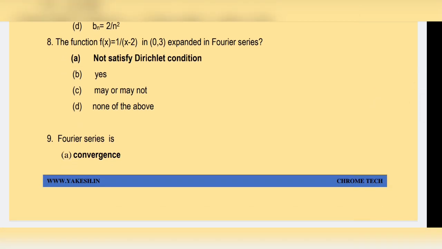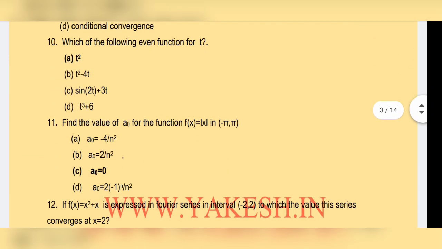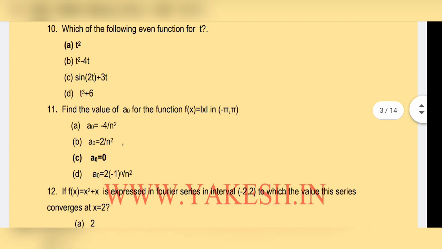The function f of x equal to 1 by x minus 2 in 0 comma 3 expanded in Fourier series does not satisfy Dirichlet condition. Option A is the correct answer. Fourier series is convergence. Option A is the correct answer. Which of the following is an even function for t? Option A, t square is the correct answer.